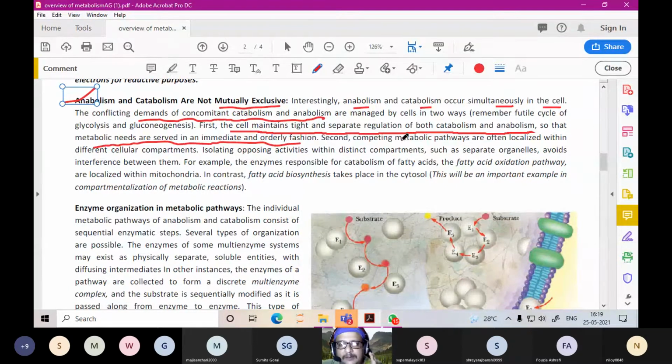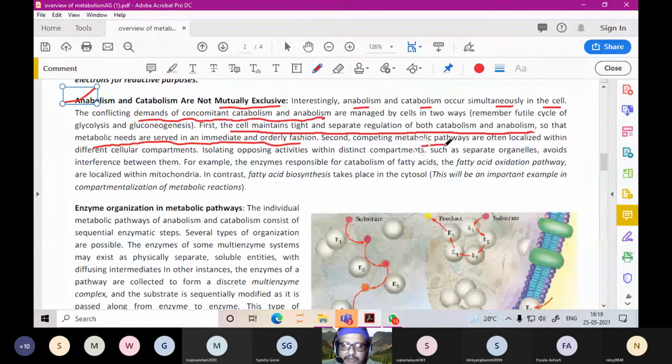So regulation is different. If ATP is low, then glycolysis takes place. If ATP is high, then gluconeogenesis takes place. It is so tightly regulated that if there is ATP, only then gluconeogenesis. If there is no ATP, then there is glycolysis. It is very tightly regulated.